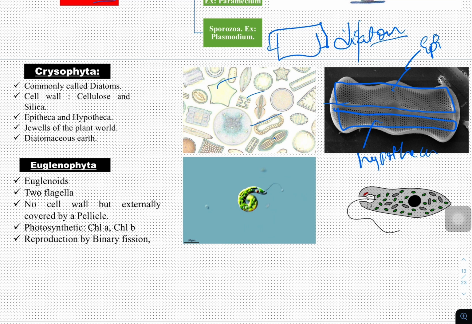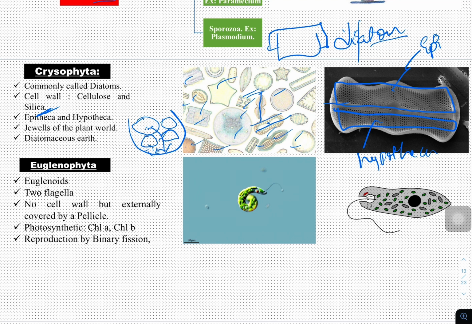They are of different shapes. See here, they are different diatoms, each having two structures, one is epitheca and another hypotheca. Epitheca fits into the hypotheca like a soap box. Their cell wall is made up of cellulose and, very importantly, silica. They are usually present within water bodies, almost aquatic. When they are inside the water, they have photosynthetic pigment to undergo photosynthesis. When they die, they fall to the ground. When they fall to the ground, decomposition takes place.